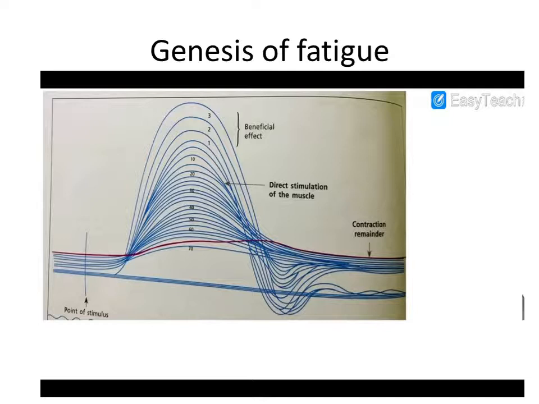In humans, the fatigue first occurs in the central nervous system, whereas in isolated preparation, here in the nerve muscle, the first site of fatigue is the neuromuscular junction. In isolated preparation in